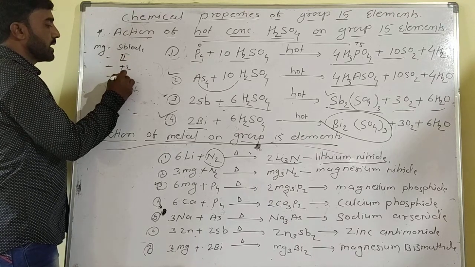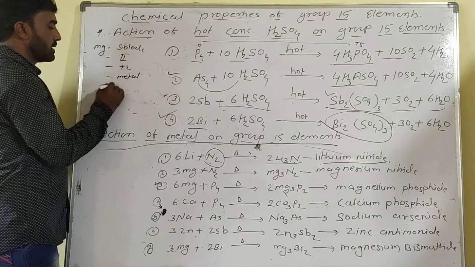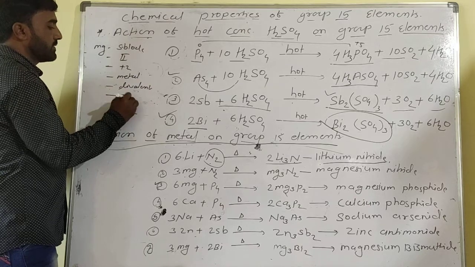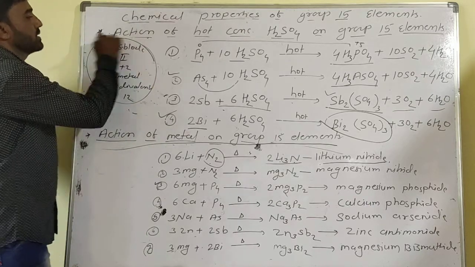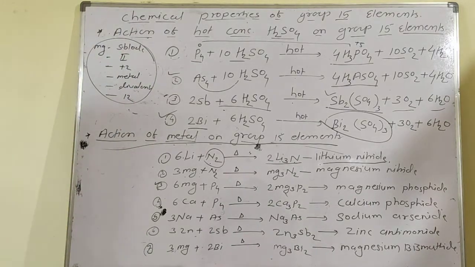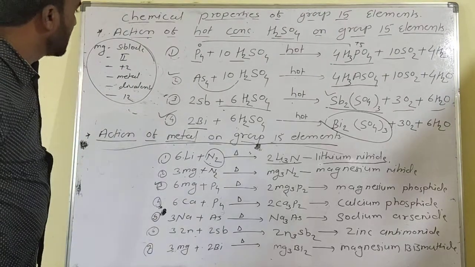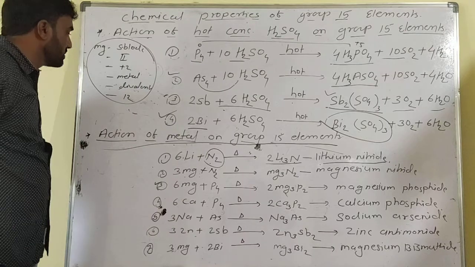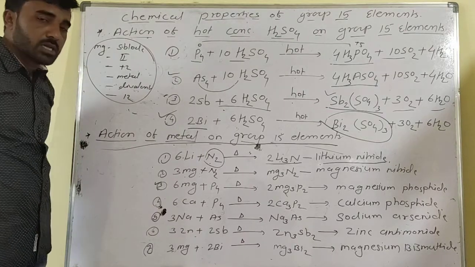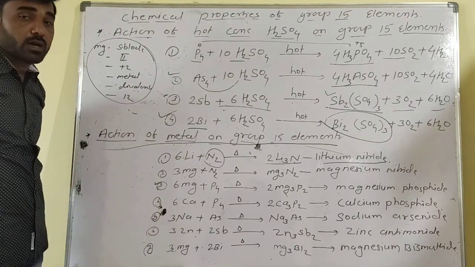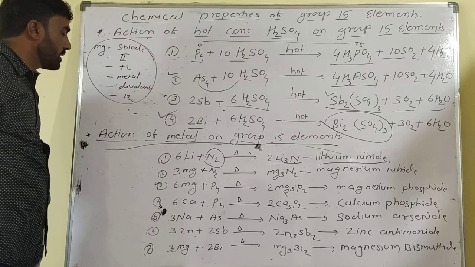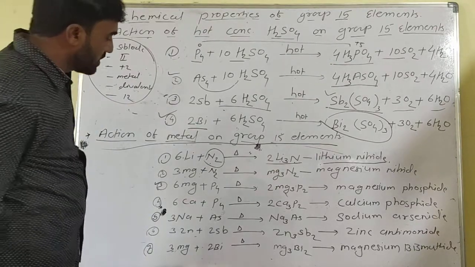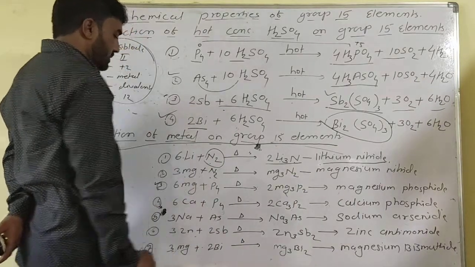So these are metals, and these are divalent. Atomic number is 12. So these are the magnesium properties. Magnesium is present in the S block in group second, oxidation state +2. Magnesiums are divalent and lithium is monovalent, and the atomic number is 12. So magnesium, being divalent, reacts with N2.